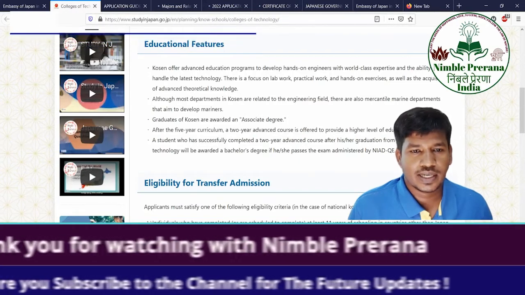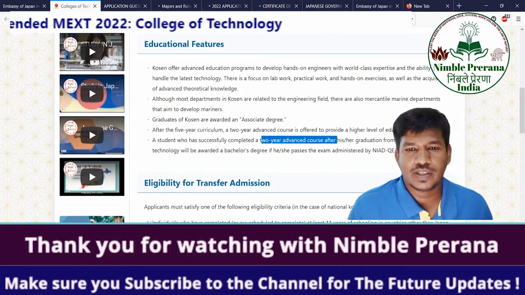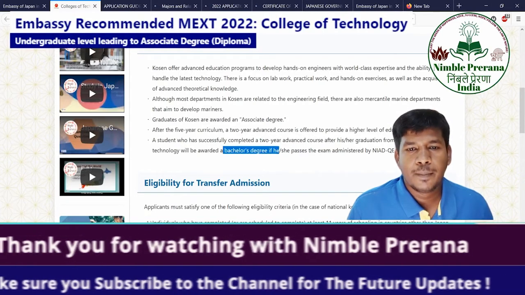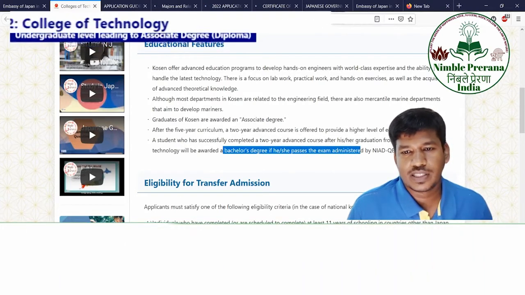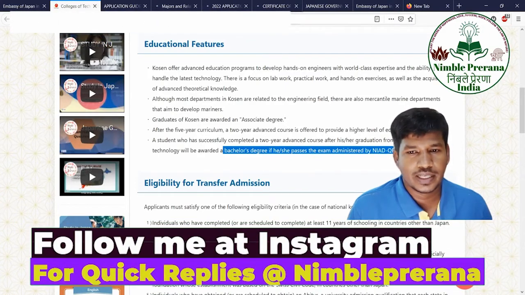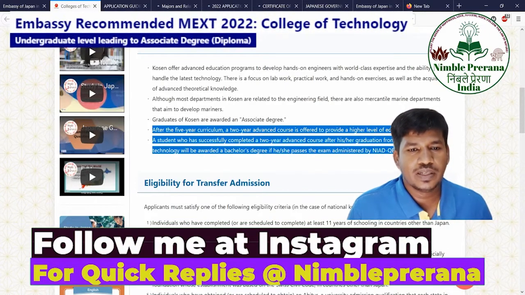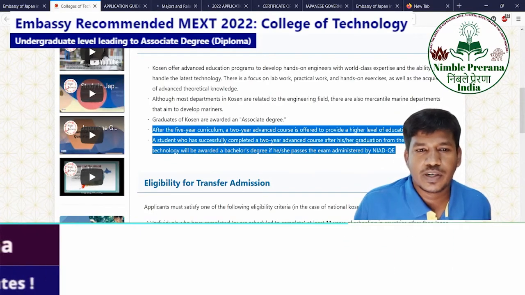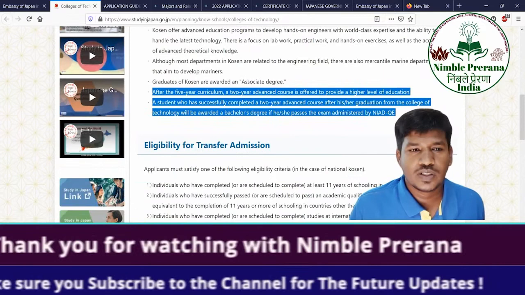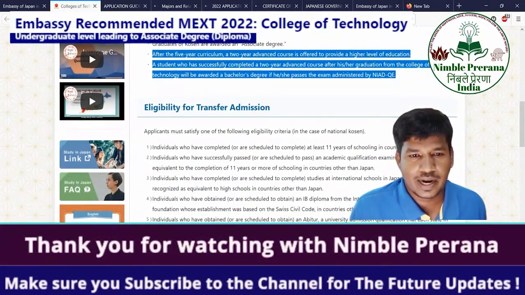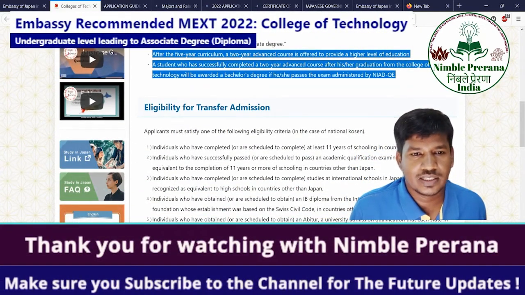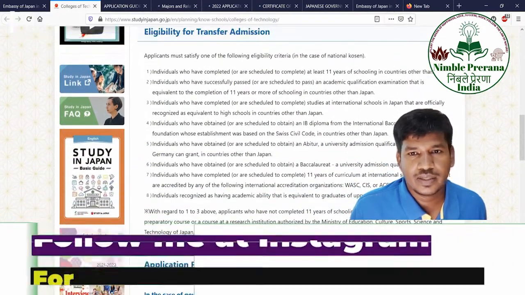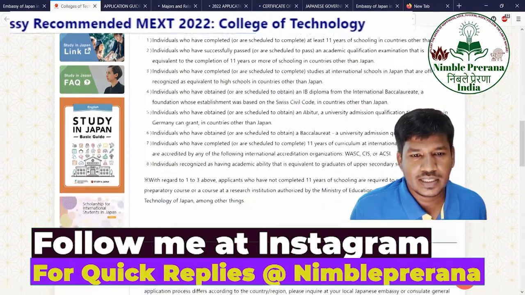That provision is there. A student who has successfully completed the 2-year advanced course after graduation from the College of Technology will be awarded a bachelor's degree if she or he passes the examination administered by NIAD-QE. So that is highly possible. If you don't get jobs or something, you can choose to continue. For that, you should be aware that you should get good grades in the earlier studies. So keep track of those academic credentials. So the eligibility for transfer of admission is there. You can see the details here.